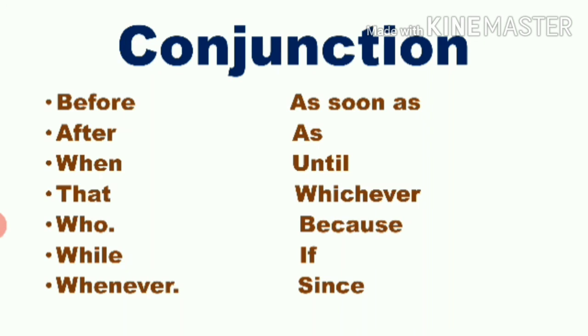The next one is dependent clause or subordinate clause. Subordinate clause or dependent clause is a clause which makes a little sense, but it is incomplete. It gives you some meaning, but it is not complete. There is something missing. It depends on something. If something is there before or after that sentence, it gives a complete sense.